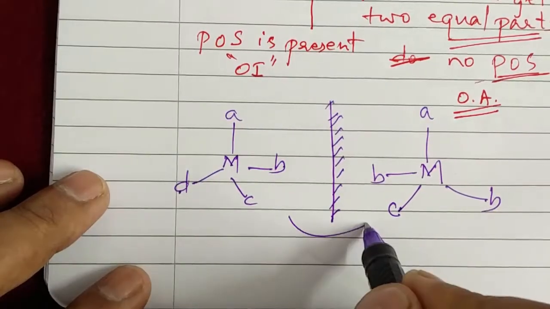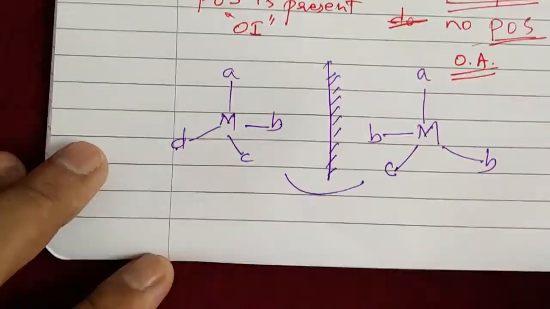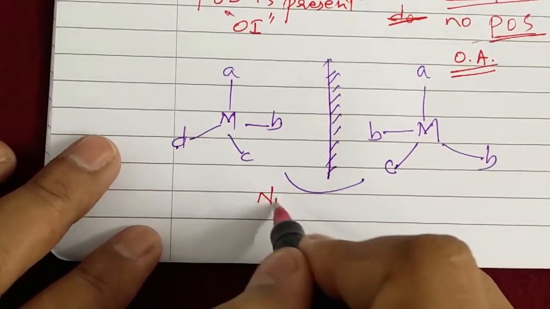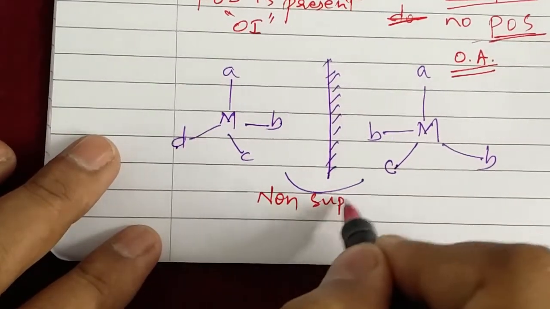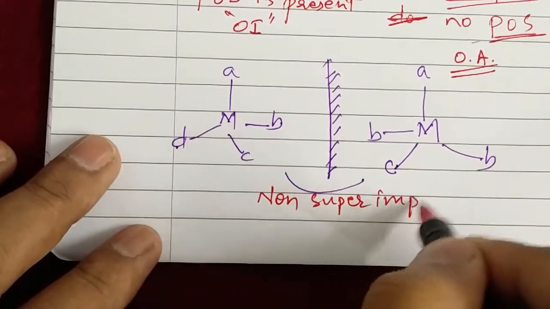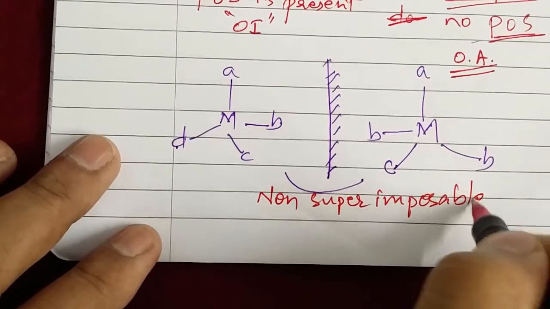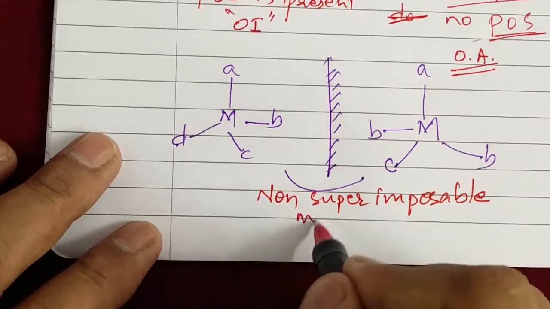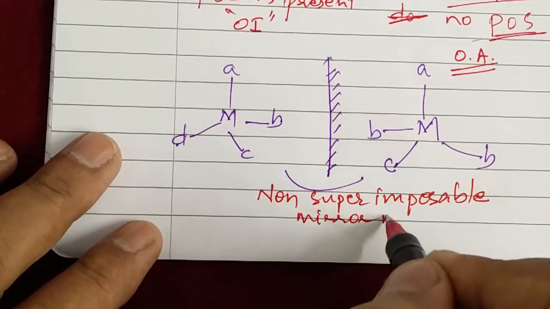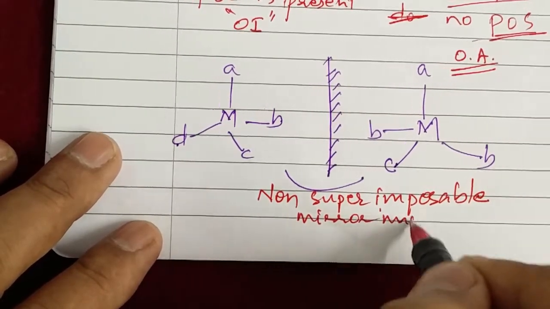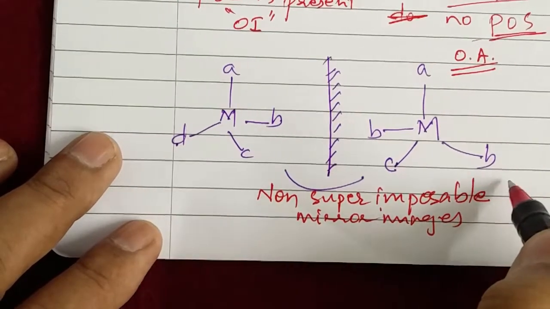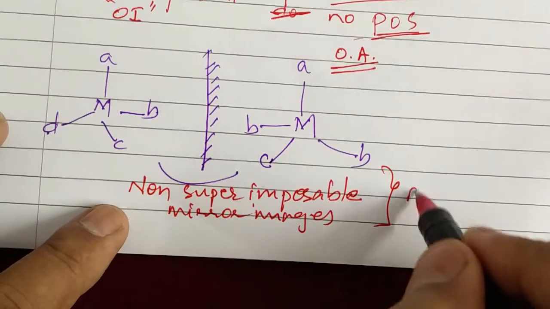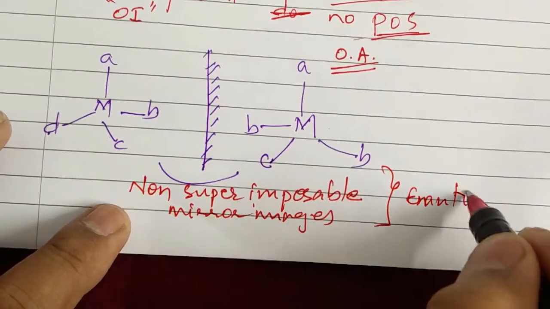Then these two are called non-superimposable mirror images. These are also called enantiomers.